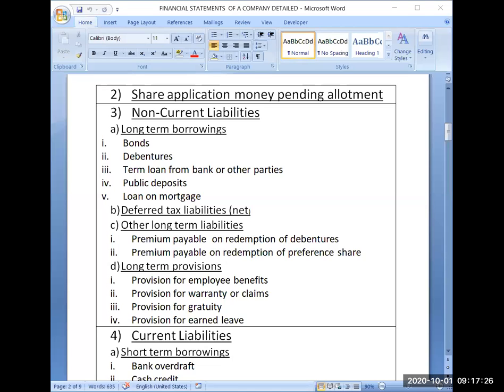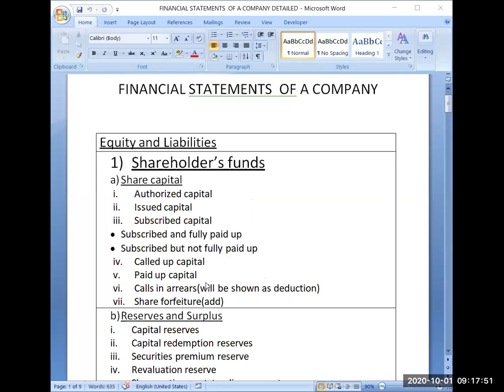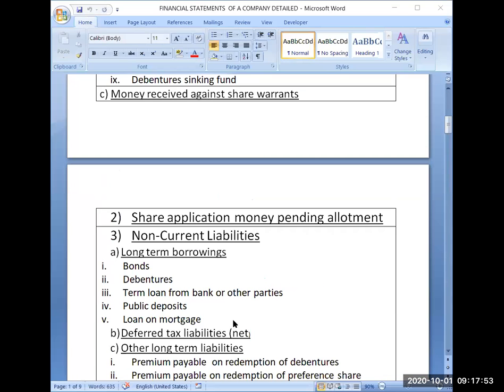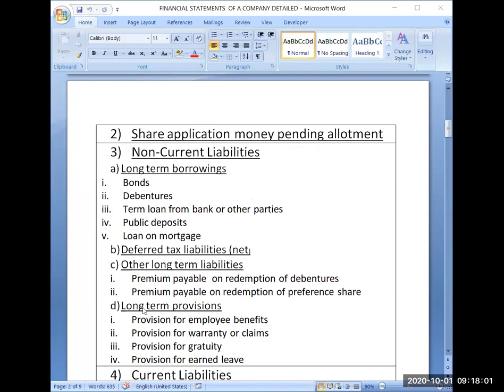Now next one is public deposits. If you remember last year's chapter, you have studied sources of business finance. In that we have discussed equity shares, preference shares, debentures, public deposits, retained earnings, ADRs, GDRs. So many instruments you have learned. Actually see, this is the liability side of the balance sheet, and this is the financing portion of the business. Share capital, reserves and surplus, non-current liabilities, this is the long-term financing of any business. So these all instruments have been discussed in detail in theory last year.